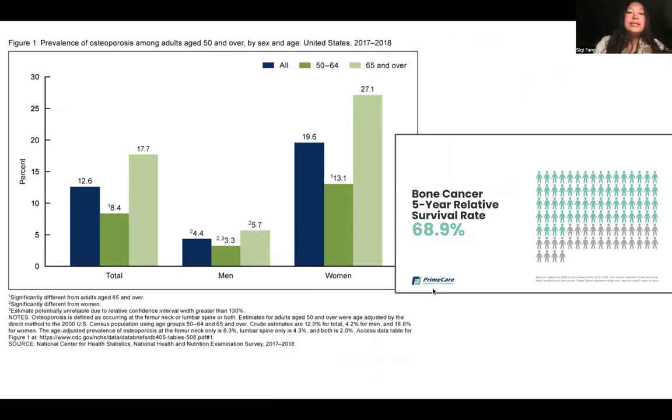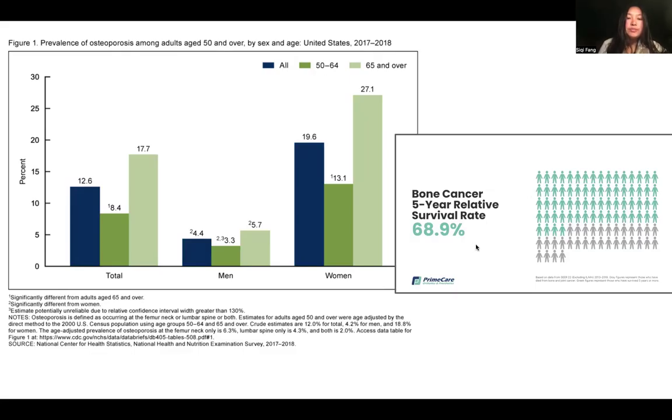Here are more statistics. This one shows how these bone conditions may affect people aged 50 or above when their bodies are weaker and more susceptible to ailments. In this image here, we are looking at bone cancer survival rates within 5 years. Although 68.9% may seem like a higher chance of survival relative to other cancers, that is still 32 deaths out of 100 people. So, how do we combat these diseases?